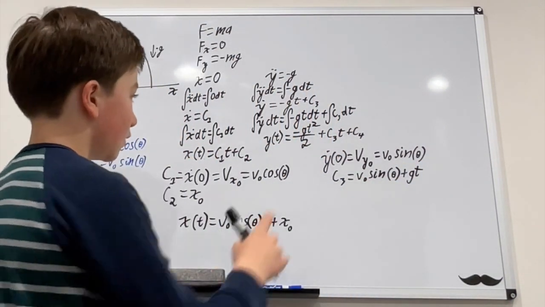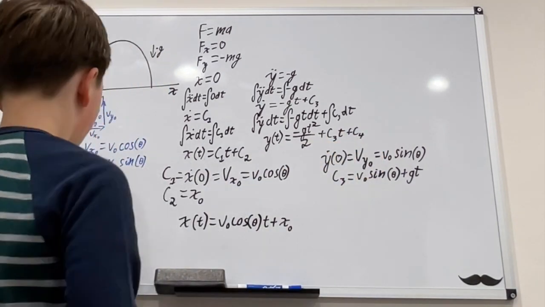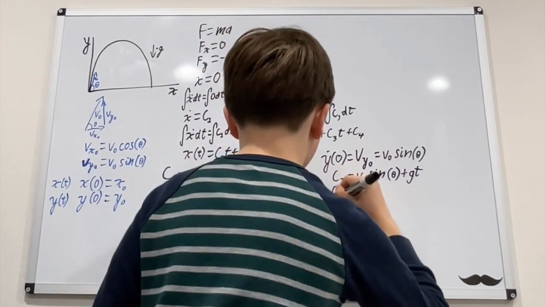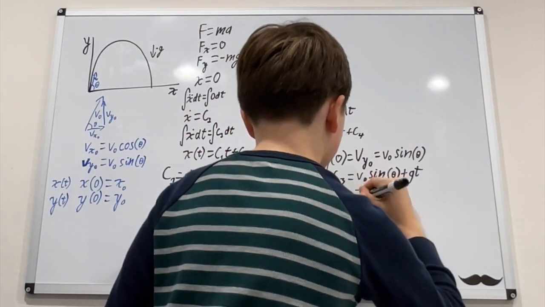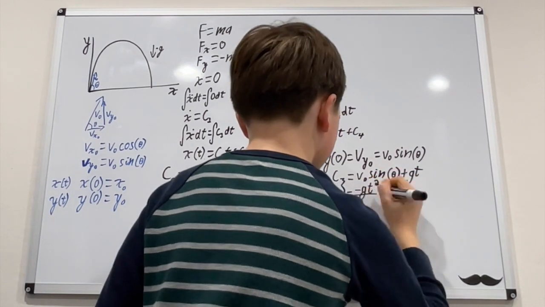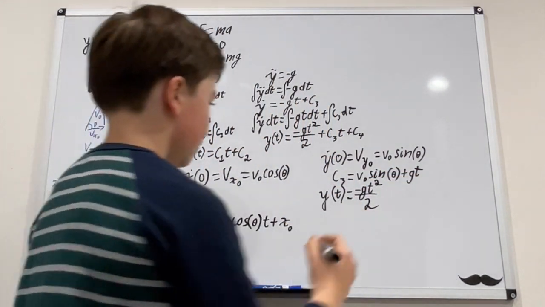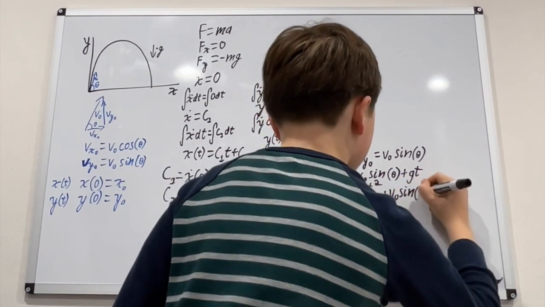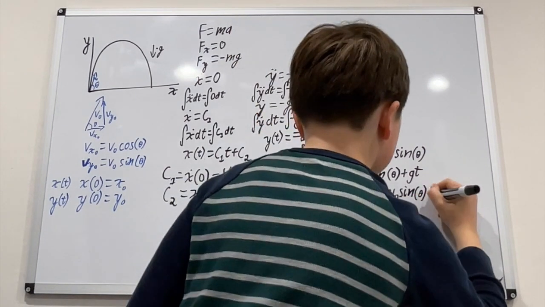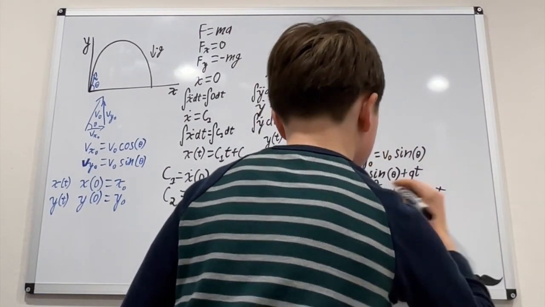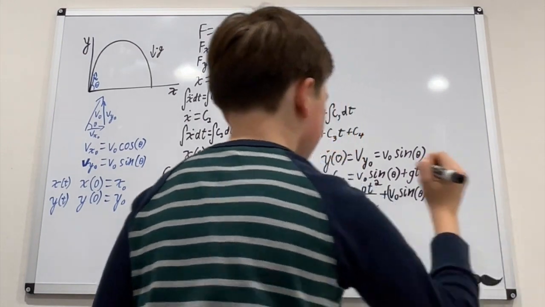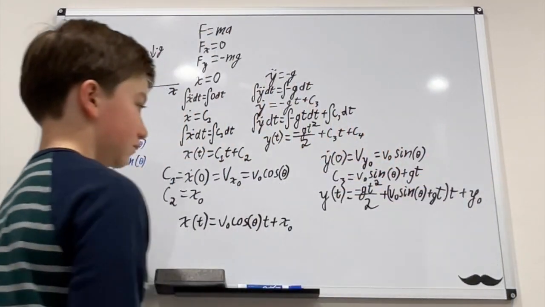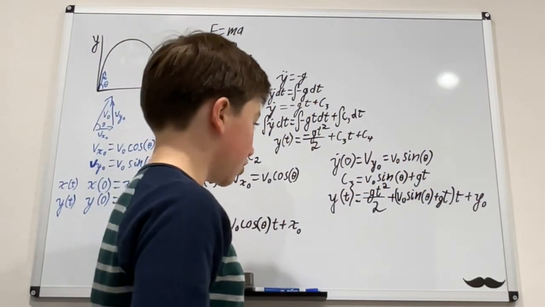For c sub 4, it's just a constant, our y naught. So now our y of t will equal negative g t squared over 2 plus v naught sine of theta plus g t, times t, plus y naught. However, there's one final thing to note here.